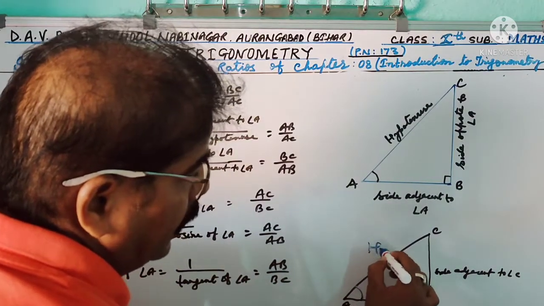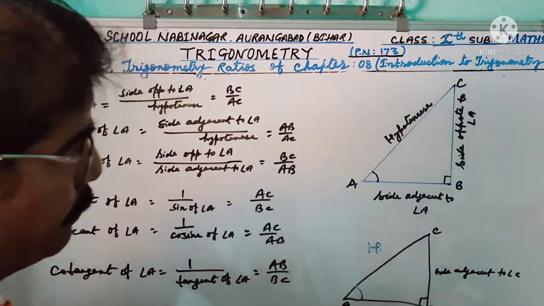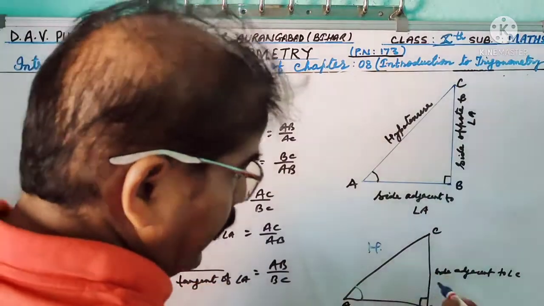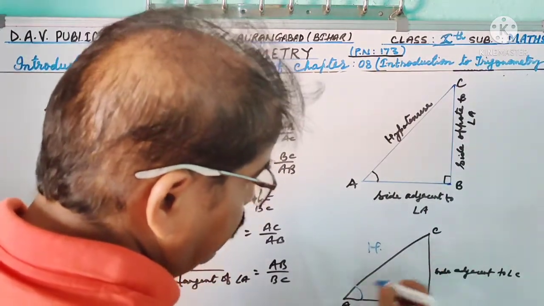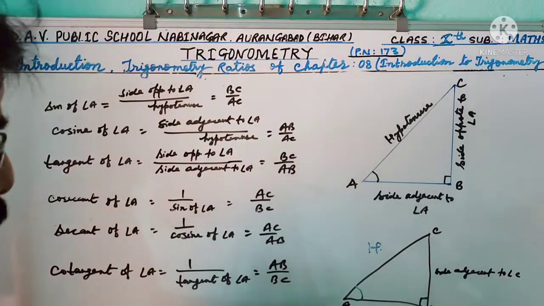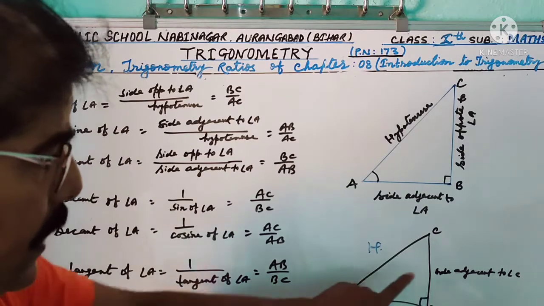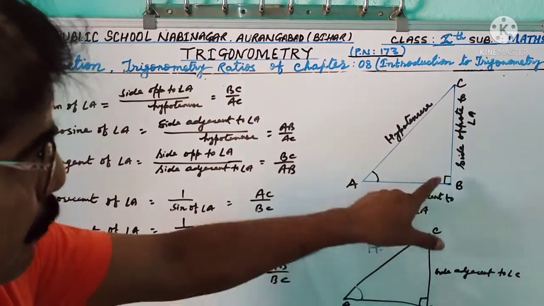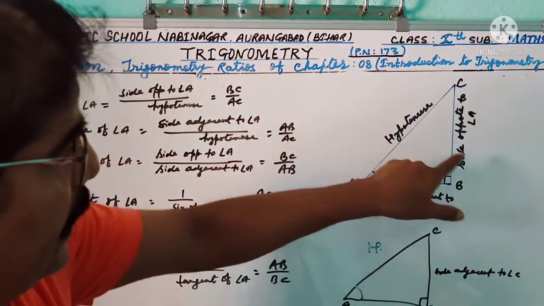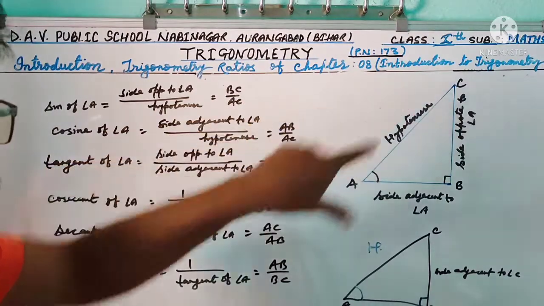This side is the hypotenuse, that means BC by AC. Sine of angle A is the side opposite to angle A, BC, by hypotenuse AC.